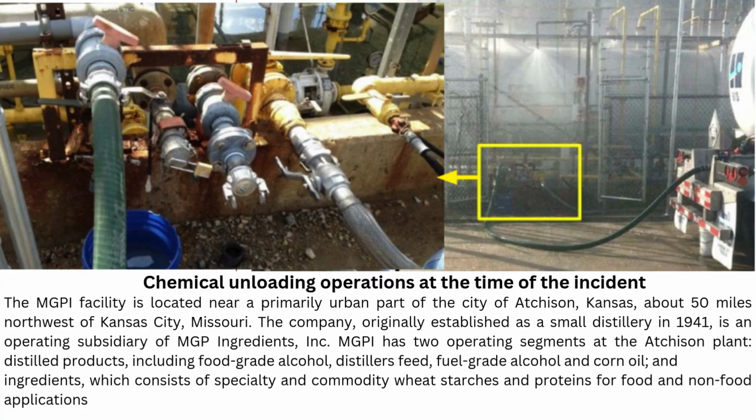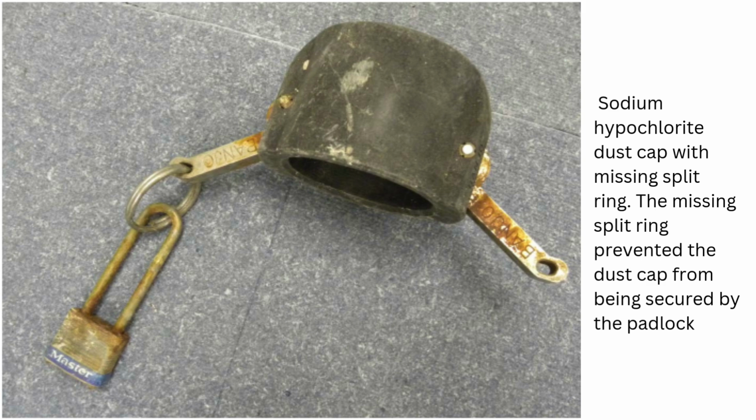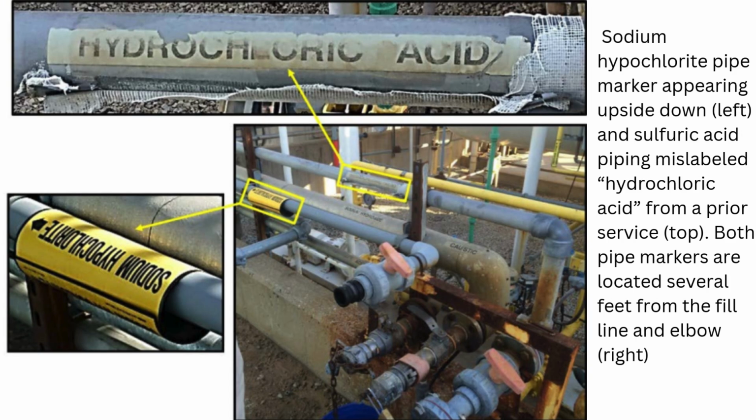What happened? At 7:35 a.m., a Harcross Chemicals truck delivered sulfuric acid to MGPI. After reviewing the paperwork, the operator escorted the driver to unlock the sulfuric acid fill line but left before verifying the connection. At 7:47 a.m., the driver mistakenly connected the discharge hose to the sodium hypochlorite line due to improper labeling and unsecured dust caps. Sulfuric acid flowed into the incompatible sodium hypochlorite tank.